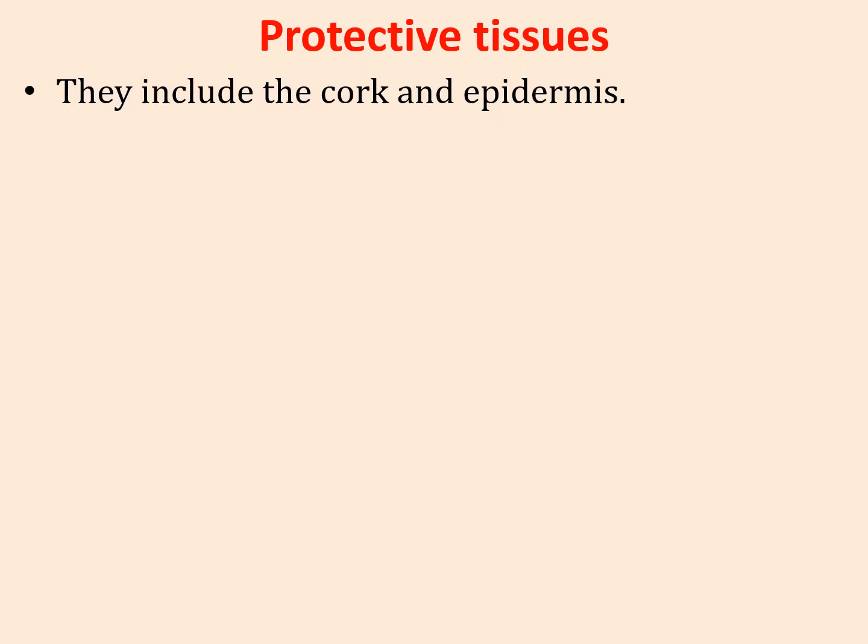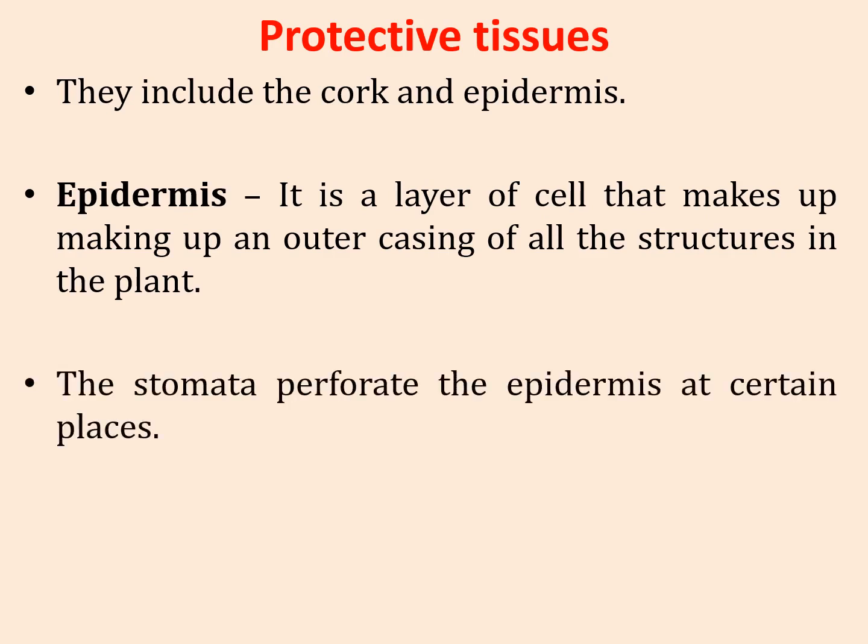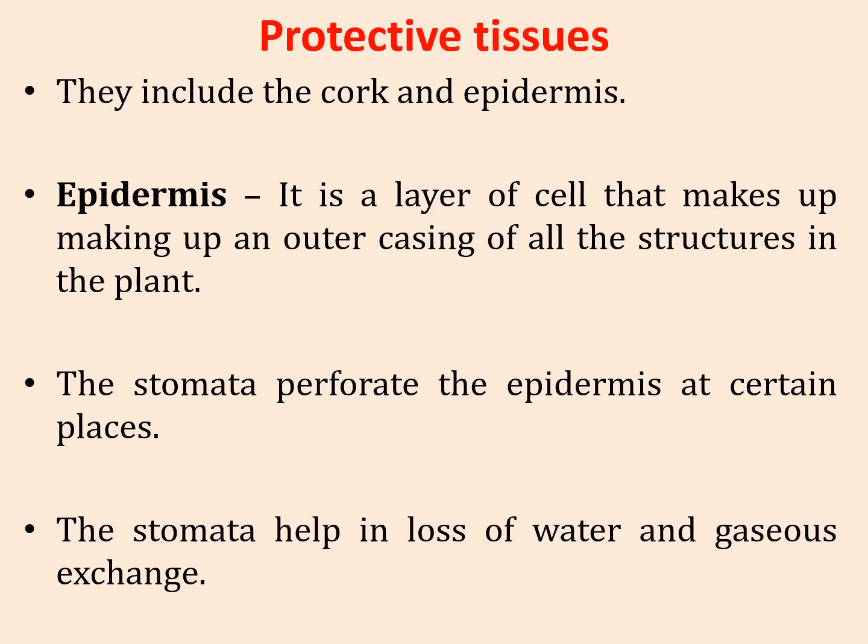Next and finally, protective tissues. They include the cork and the epidermis. First we see about epidermis. It is a layer of cells making up the outer casing of all structures in the plant. The stomata perforate the epidermis at certain places. The stomata help in loss of water and gaseous exchange.